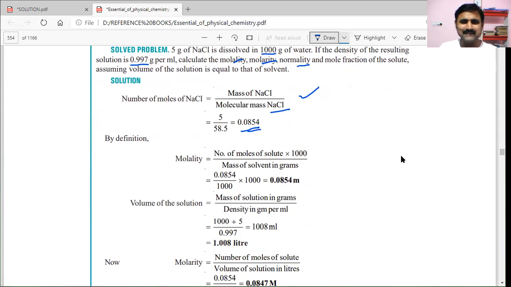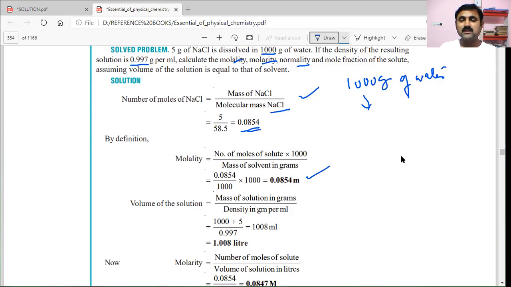Molality we can calculate, that is number of moles of solute by mass of solvent, because they have given the mass of solvent in grams. What is the mass of solvent given? In the problem they gave 1000 grams of water. If you read the problem, that is very clear. Easily we can calculate the molality using this.